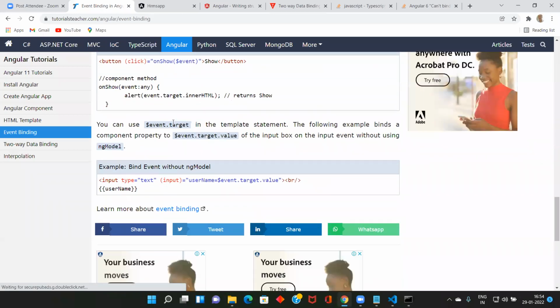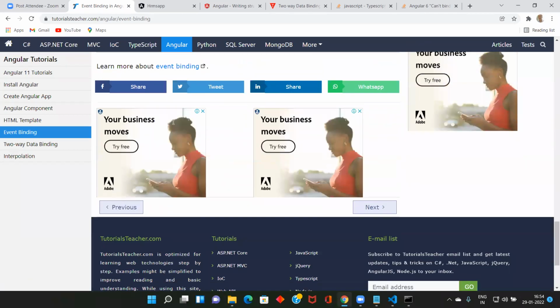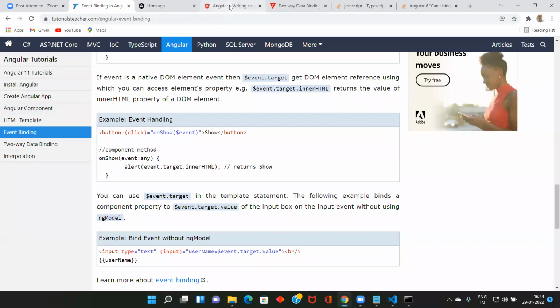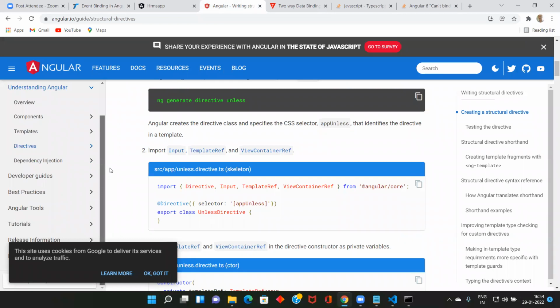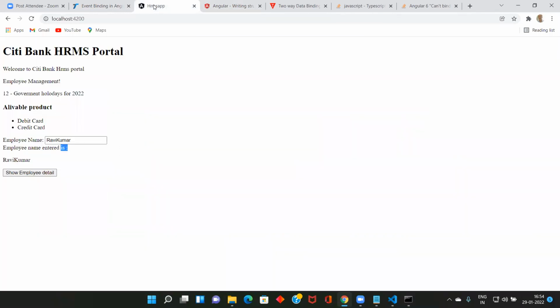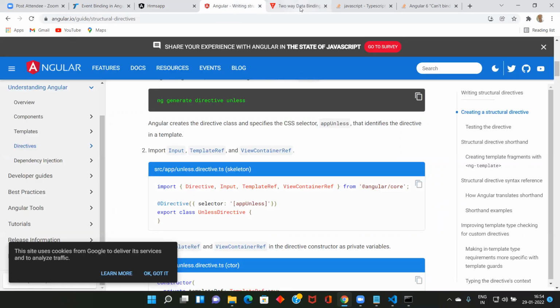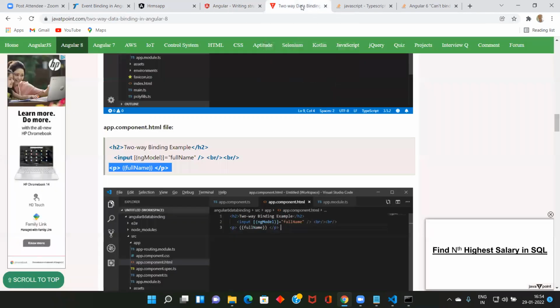Try to learn this one, onShow event. Probably only when you start learning this, you will get it. This is the official documentation, but now there is no need to go. Once we complete tomorrow or the day after tomorrow, you can start learning this step by step where you get all the things. It may take time, but now you got an idea. If you start to learn on your own, it will take a lot of time.